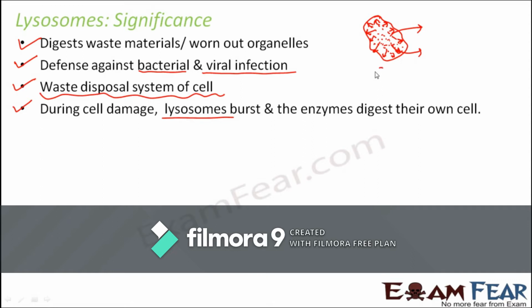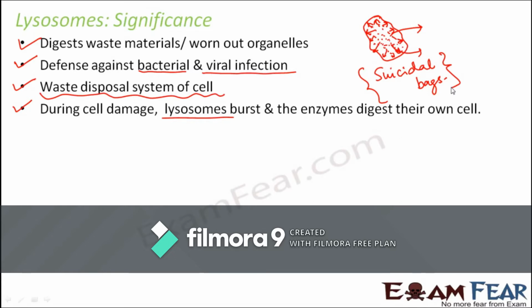And that is why lysosomes are called suicidal bags of the cell, because the enzymes present inside the cell can destroy that cell only. Suicide means when somebody kills himself or herself.